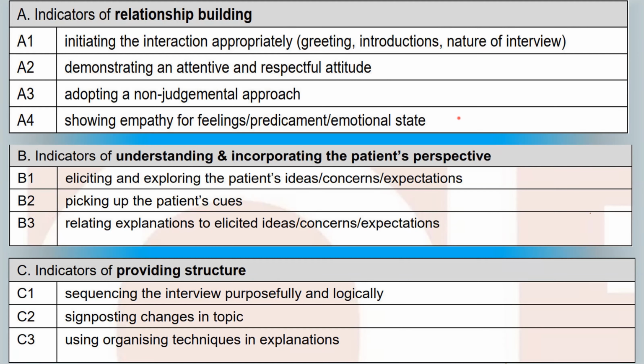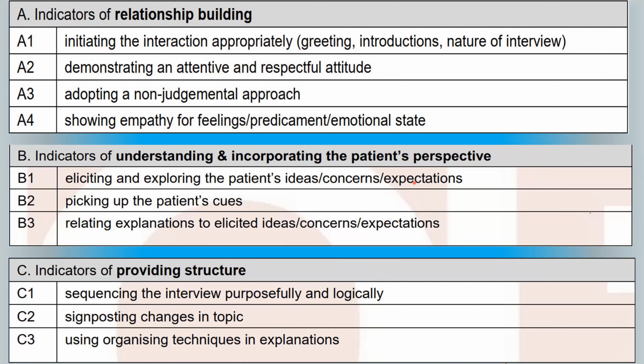Then the indicators of understanding and incorporating the patient's perspective. It is very, very important to elicit and explore the patient's ideas, concerns, and expectations. Usually we call this in PLAB 2 ICE: ideas, concerns, and expectations. And believe me, this will help you in PLAB 2 as well, because these are a very important part of doctor-patient conversation in the UK. And this will help you gain marks in every exam from here on out.